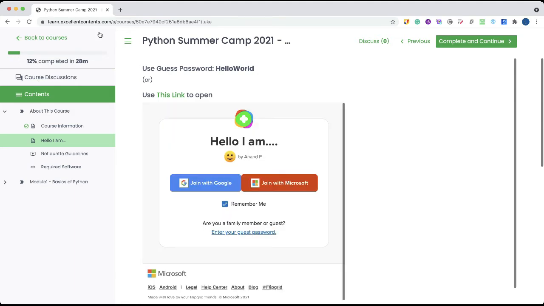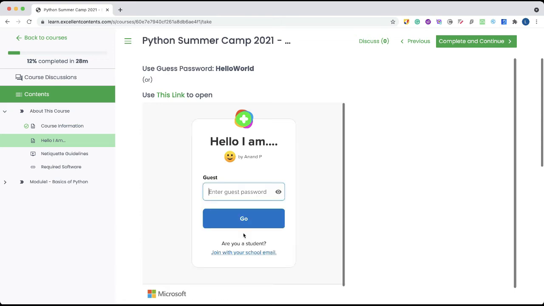And here is an introduction session where we will introduce ourselves to each one of us. So you can use this tool to introduce yourself before you come for the first class. Either you can log in using your Google account, or you can use the guest password. The guest password is given here. It is hello world.